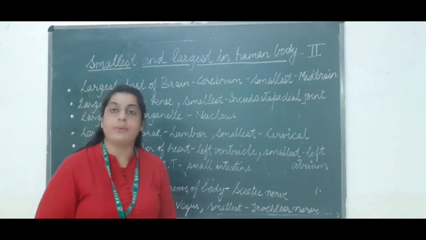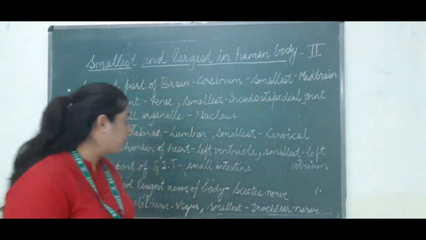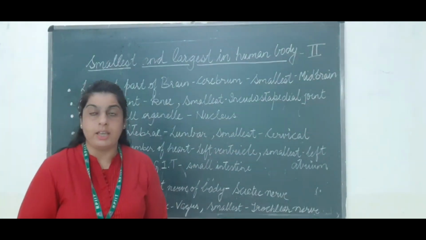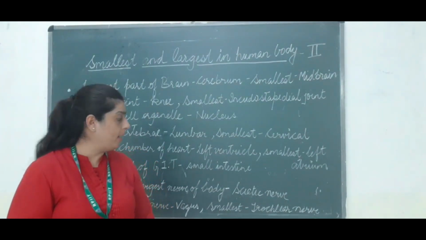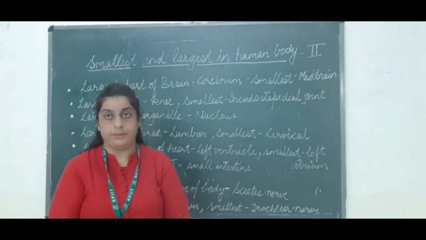The next is the longest and largest nerve of the body. The sciatic nerve is the longest and largest nerve present in the human body. The next is the largest cranial nerve, which is the vagus, known as the largest one, and the trochlear nerve is known as the smallest nerve.